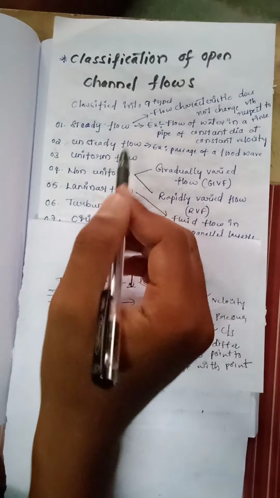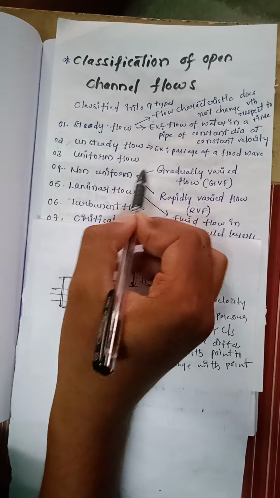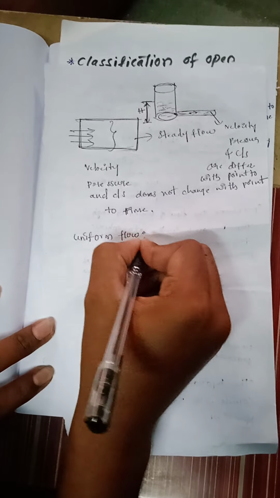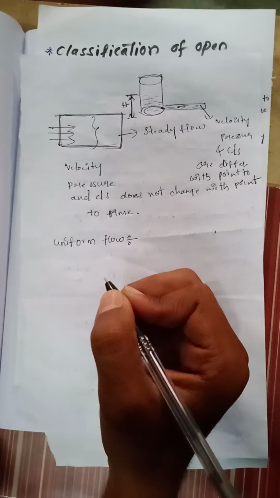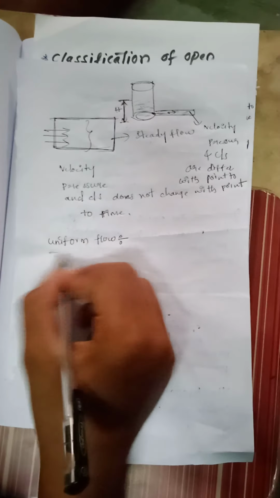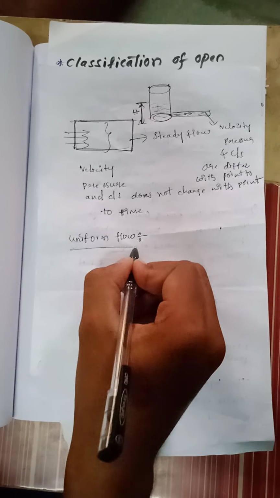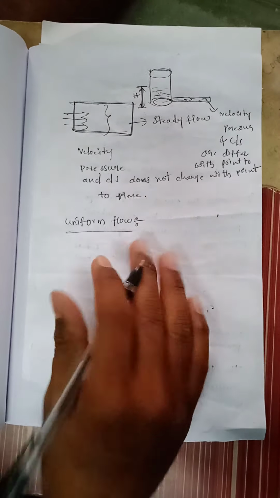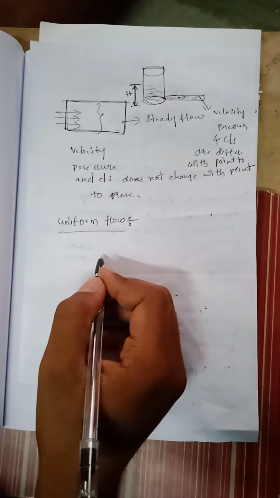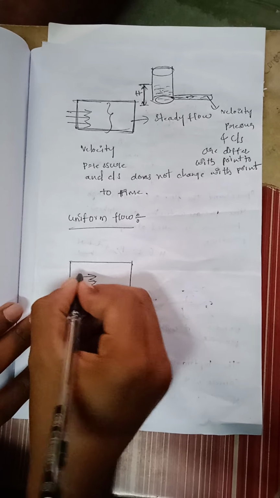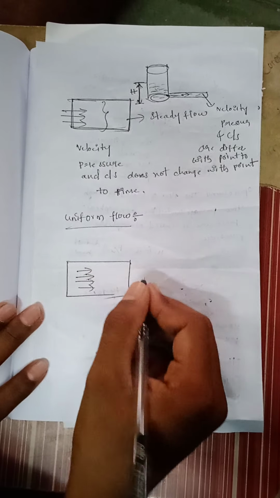Next, coming to the uniform flow. Uniform flow is nothing but velocity does not change with respect to time, whereas in non-uniform flow velocity changes with respect to time. Let us consider that this is a pipe having velocity constant with respect to time.